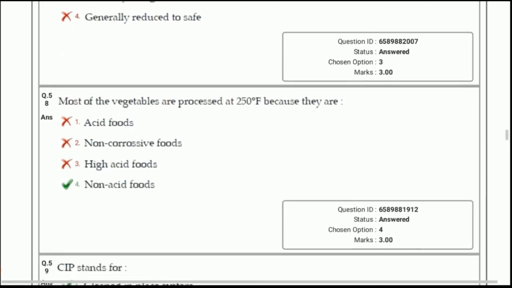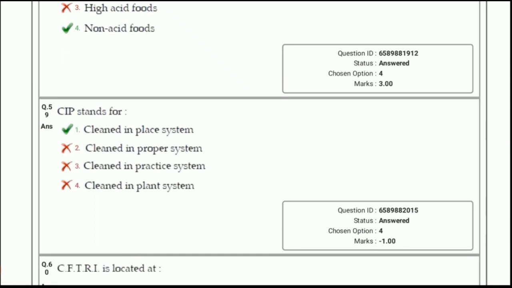Most of the vegetables are processed at 250 degree Fahrenheit because they are non-acidic food, and 250 degree Fahrenheit means 121 degree Celsius. CIP stands for clean in place system. In this, the instruments or the machineries are not dismantled during the cleaning process.